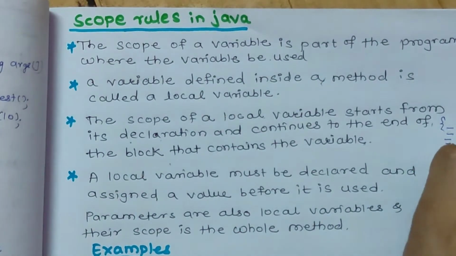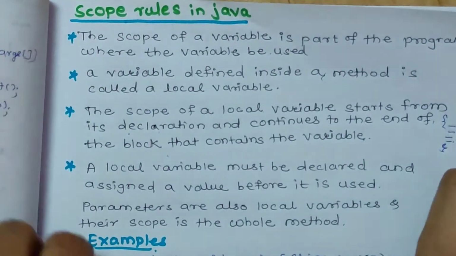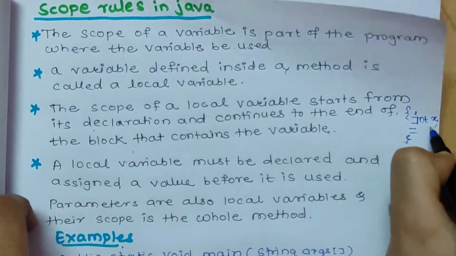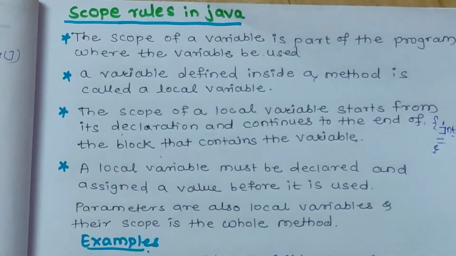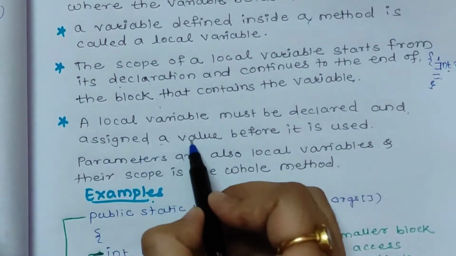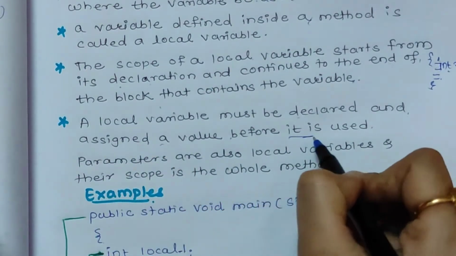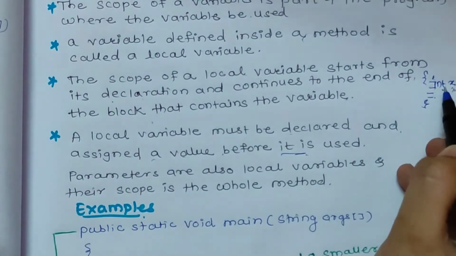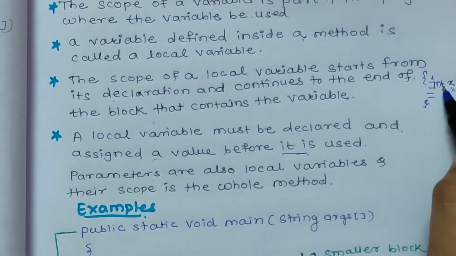Okay? And the variable which is defined inside a method is called a local variable. Suppose this is a method and we have defined variable x. This is a local variable. A local variable must be declared and assigned a value before it is used. So whenever you have to use a local variable, you have to assign some value to it.